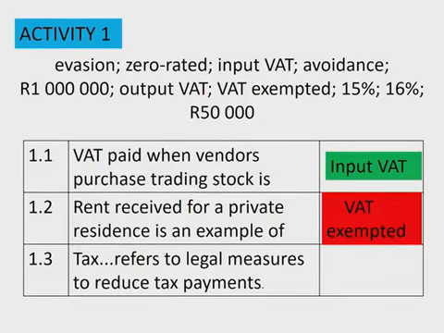The one says evasion. That's the first one on the first line. And then the last one on the first line says avoidance. If it's legal, then it refers to tax avoidance. If it's illegal, if you are not paying any VAT and you're supposed to pay VAT, then you are evading SARS, and it will be called tax evasion, and that is illegal. Whereas tax avoidance is the legal measures that can be applied to reduce the payment of VAT. So the difference is the one is legal and the other one is not legal.